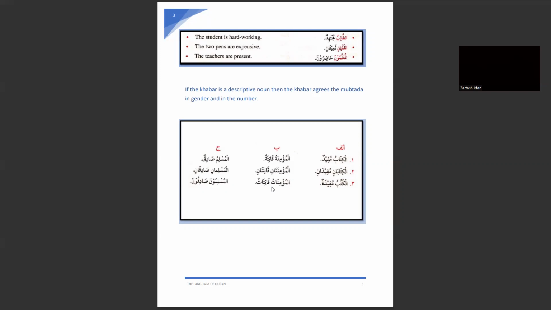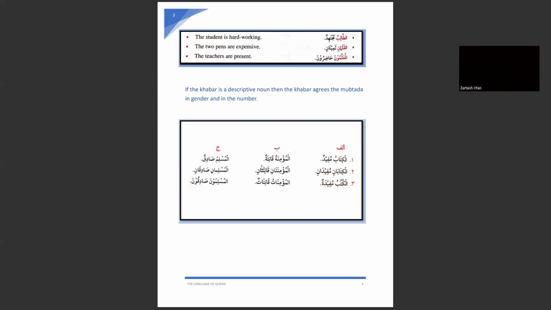The double dhamma will become a single dhamma, the double fatha will become a single fatha, and the double kasra will become a single kasra whenever we are attaching an al with a noun. So see here, a double dhamma is changed into a single dhamma.